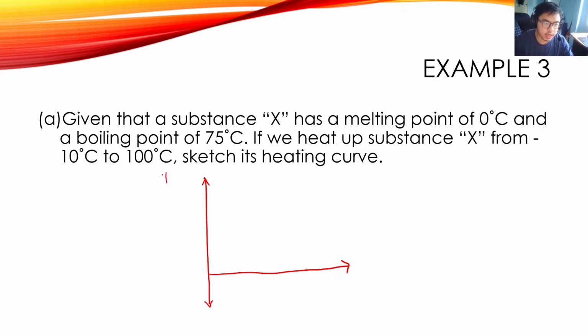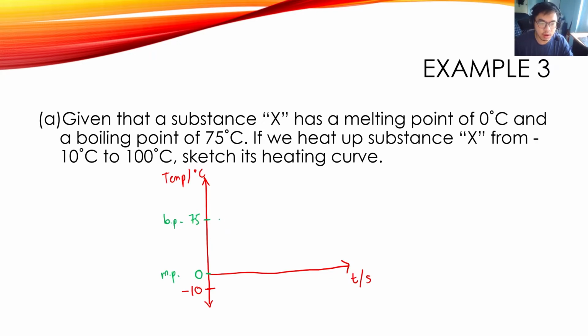For the y-axis, this is temperature with the unit degree Celsius, and for the x-axis it is time with the unit second. So the substance starts at minus 10 degrees Celsius, and then it has a melting point of 0 degrees Celsius here, and also a boiling point of 75 degrees Celsius.